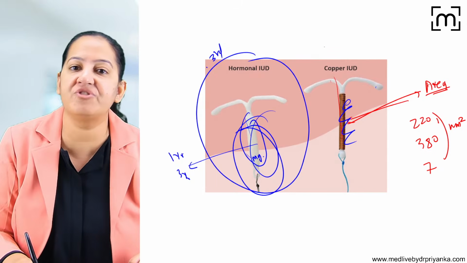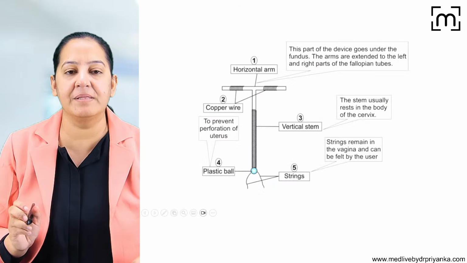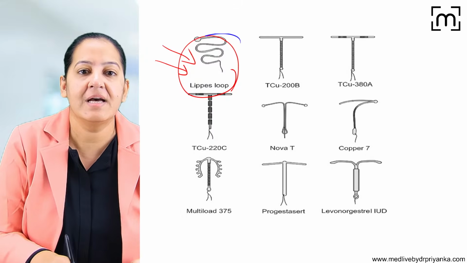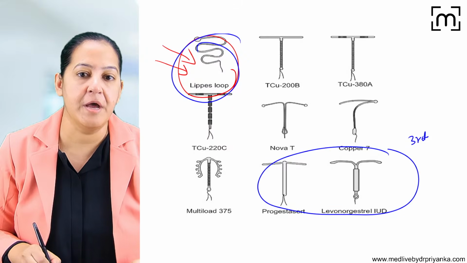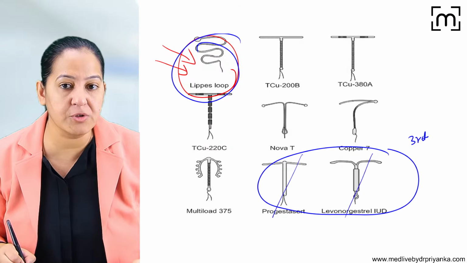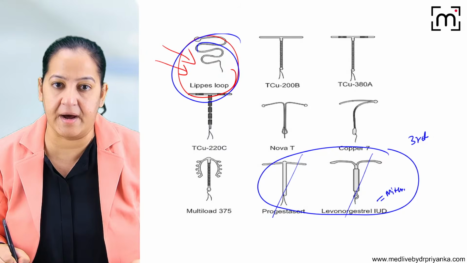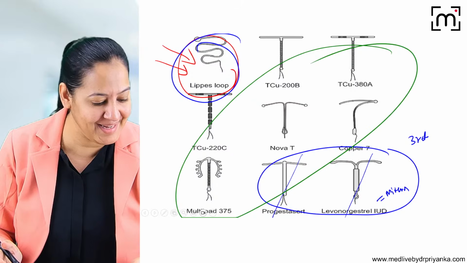So this is third generation, this is second generation. First generation we don't use. Here in the examples, you can see in the diagrams, this one is first generation. These two are third generation. See the third generation, progesterone and LNG, that is levonorgestrel, also known as Mirena. This one is also known as Mirena. And remaining all are second generation. So second generations are many.